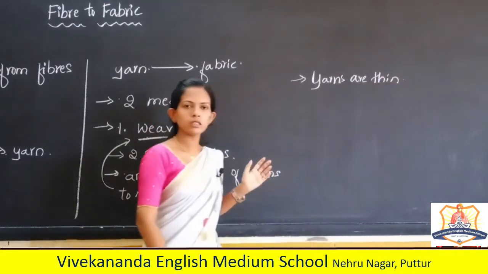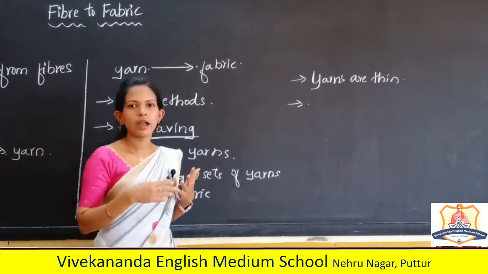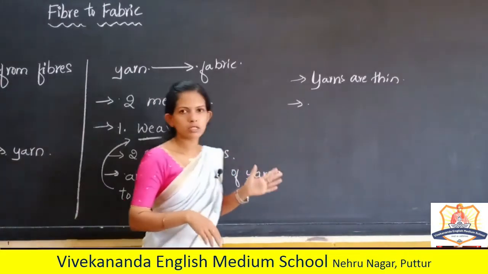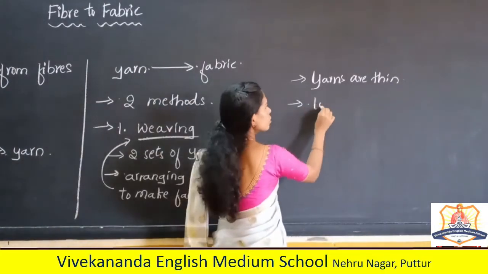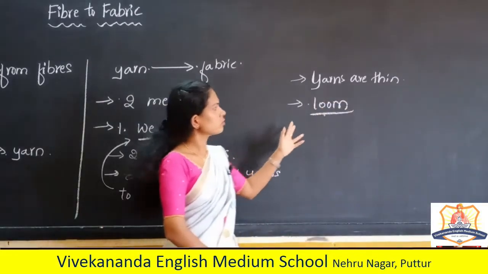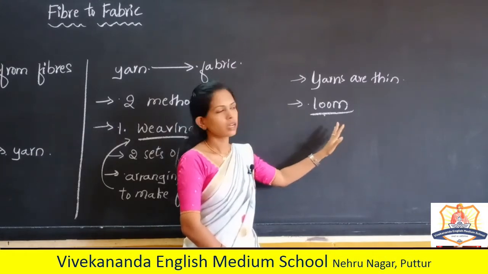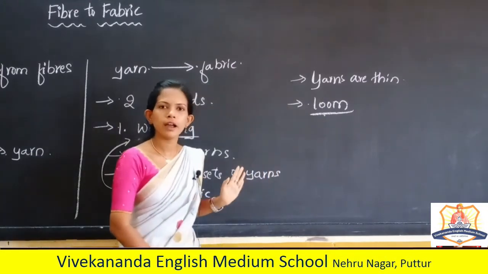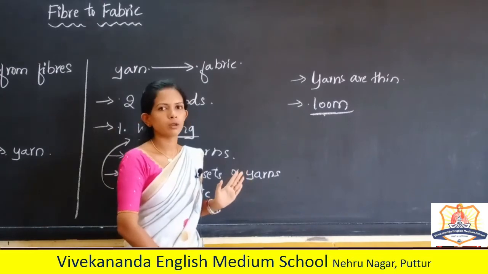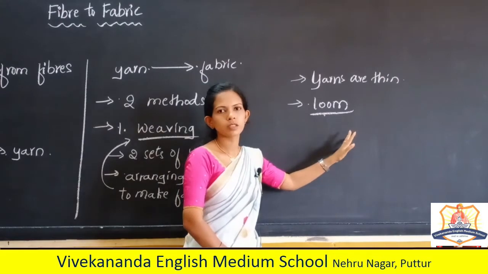Yarns are thin, so we cannot do it by hand. For that, machines are there, called looms. Weaving is done by looms. It is either hand operated or power operated. The machine is called a loom.